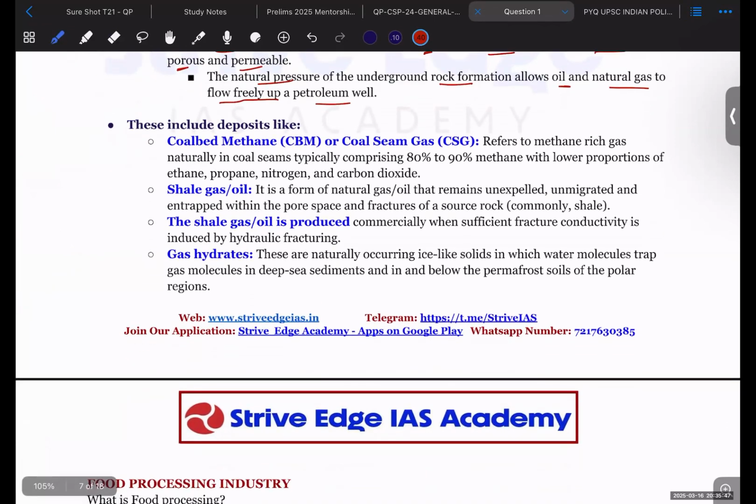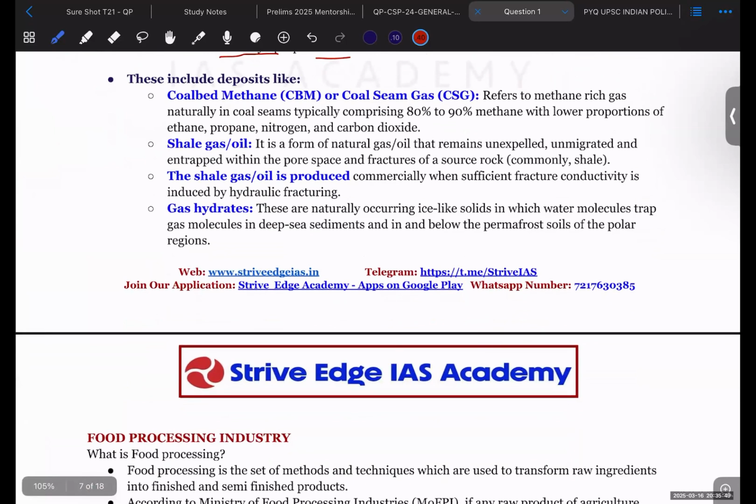Next are deposits like coal bed methane, CBM, or coal seam gas. It is the methane gas which is naturally in the coal seams. Coal seams means the area where the coal mine is. Within that coal, the gas is trapped.